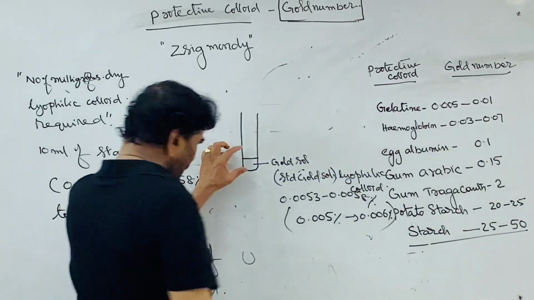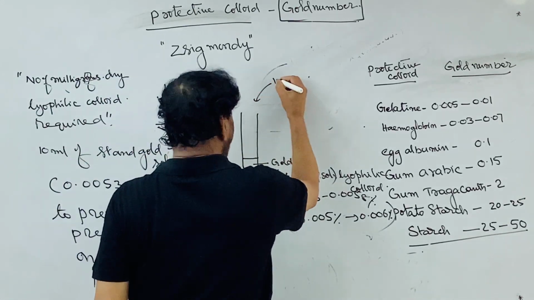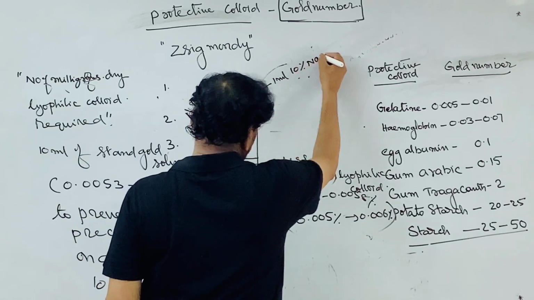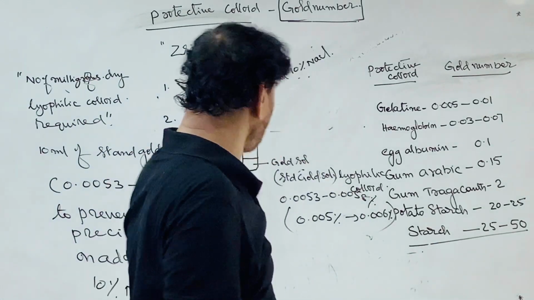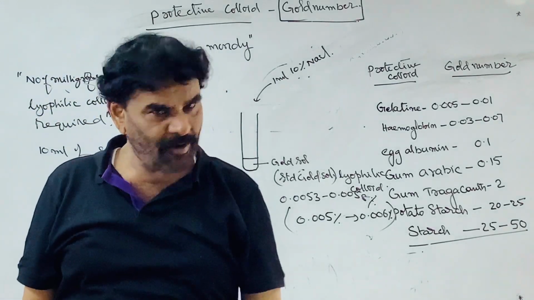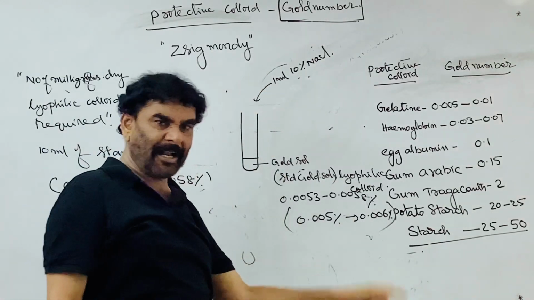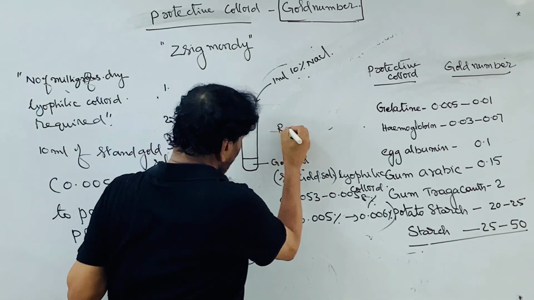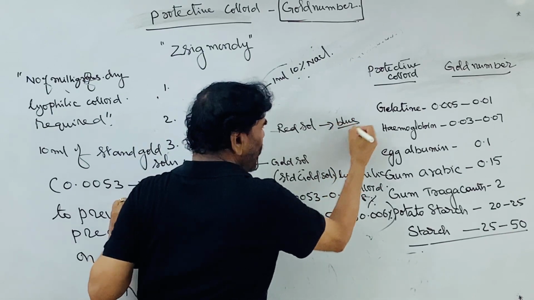It is unstable. If you add 1 ml of 10% NaCl solution, an electrolytic solution, coagulation takes place. The red sol becomes blue or purple.